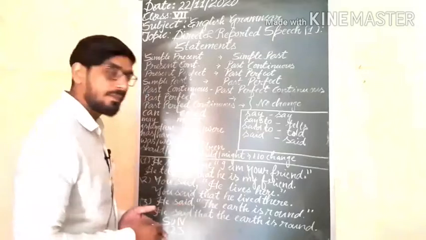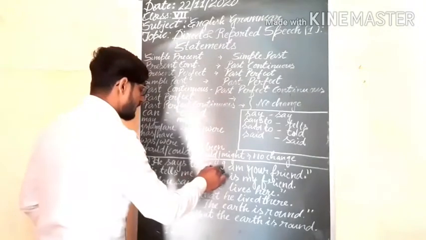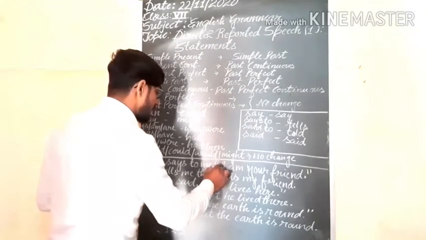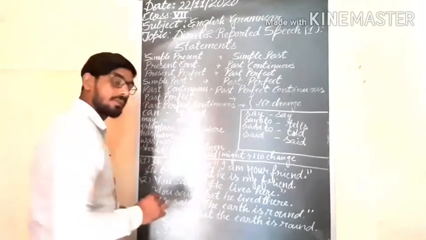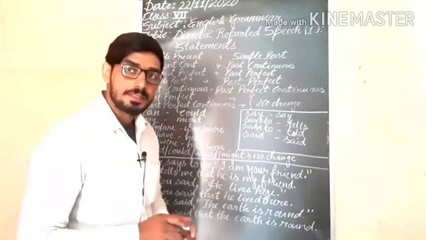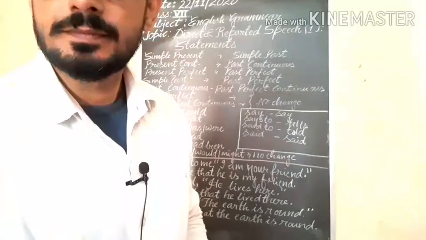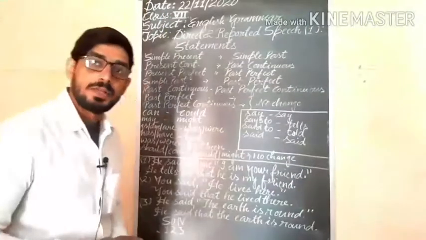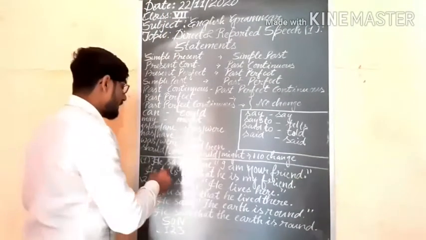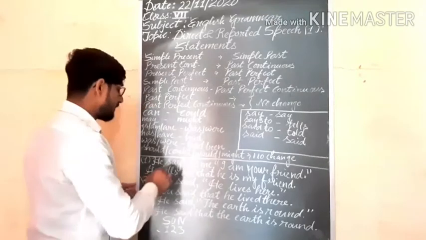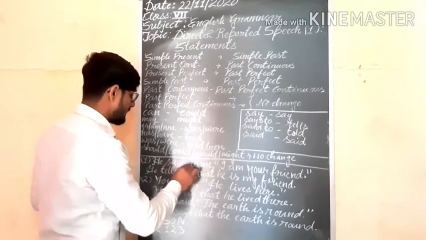Dear students, we have already discussed that the part which is separated by a comma is known as reporting speech. In reporting speech you are getting the verb here, says.